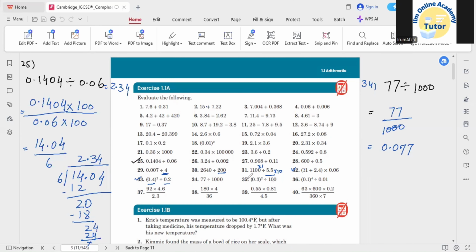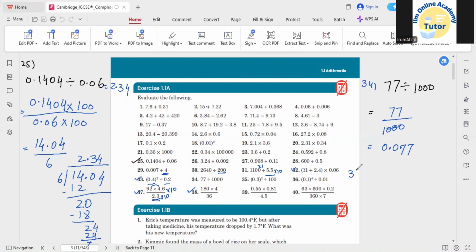Similarly, here you need to take 0.3 square. It means that 0.3 needs to be multiplied by 0.3 again, and then you need to divide it by 100. Accordingly you can check how many numbers could be after the decimal point. Similar is this 36 concept. For 37, they gave us multiplication and division again. It means that you first multiply the numerator numbers and then you divide by 2.3. Again, it would be better if you change this 2.3 first into a whole number. For that, you will multiply it by 10 in the numerator and denominator, and then you will work on it. This is easier. You can directly cancel out things as well.